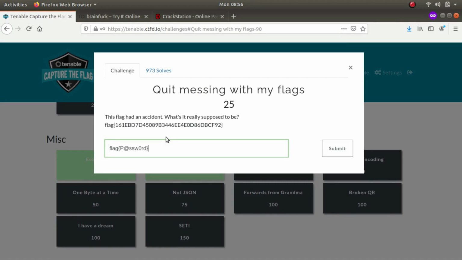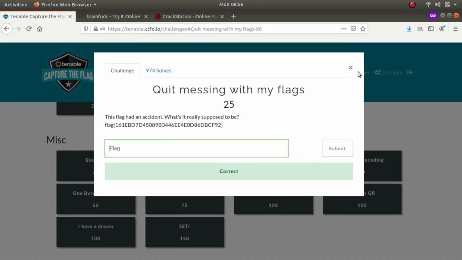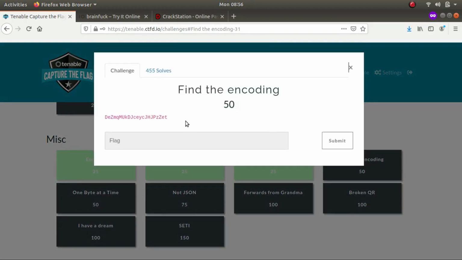So flag, the password, and this is it. So the next challenge is Find the Encoding.